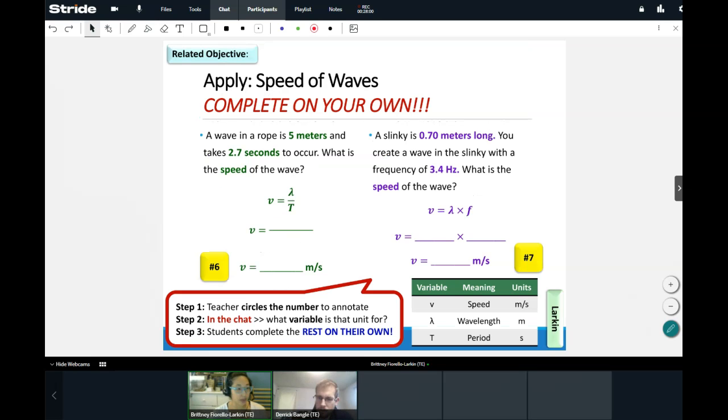All right, so this last one we need to go ahead and be able to complete on our own, but I'm going to go ahead and help you set it up and annotate it. So taking a look here, it says a wave in a rope is 5 meters and takes 2.7 seconds to occur. What is the speed of the wave? So let's go ahead and take a look here. 5 meters, meters in terms of waves is the what? Again, it's normally a distance, but in terms of waves, this is called the what instead. Tell me in the chat.